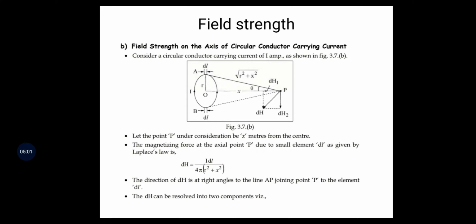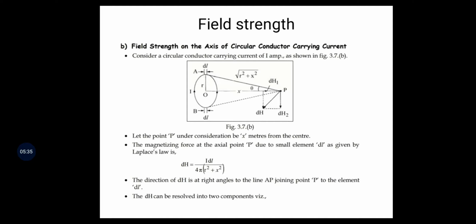Let the point under consideration be x meters from the center. Then the magnetizing force at the axial point P due to the small element dl is given by dH equal to I dl by 4 pi times r square plus x square.